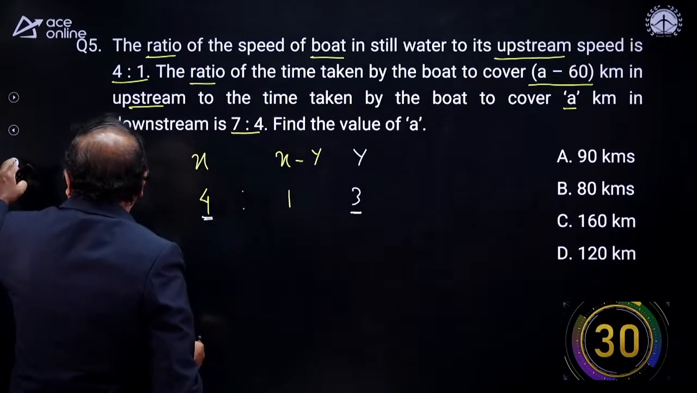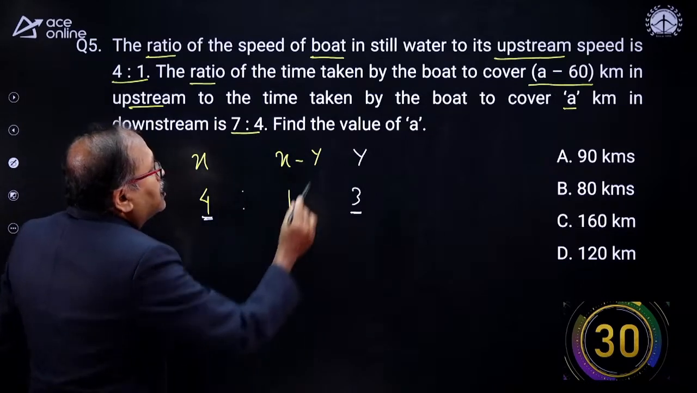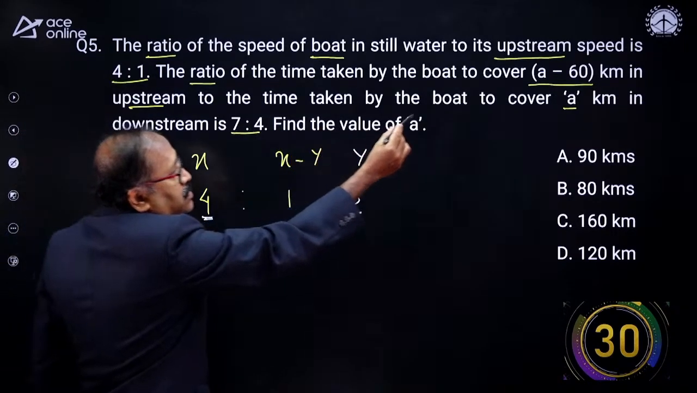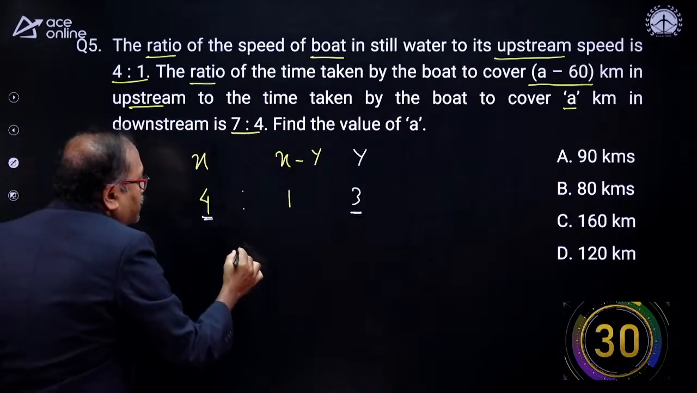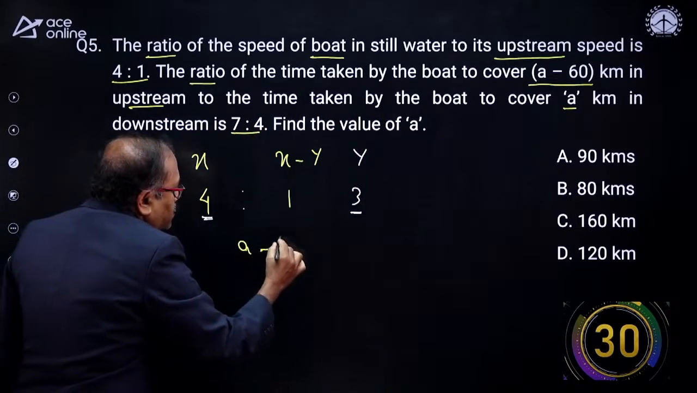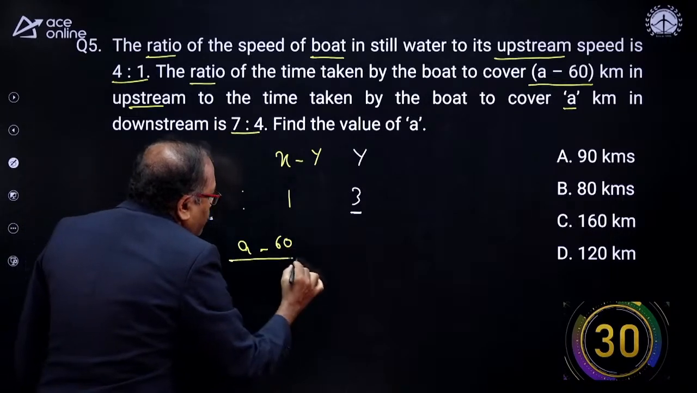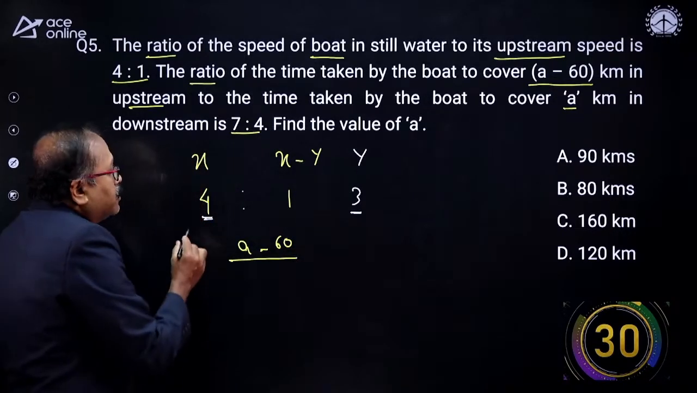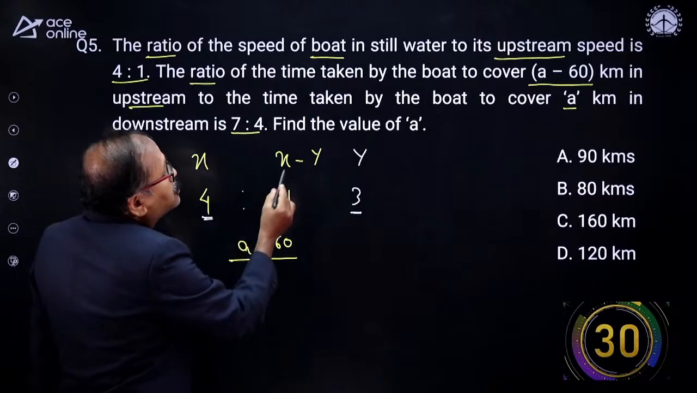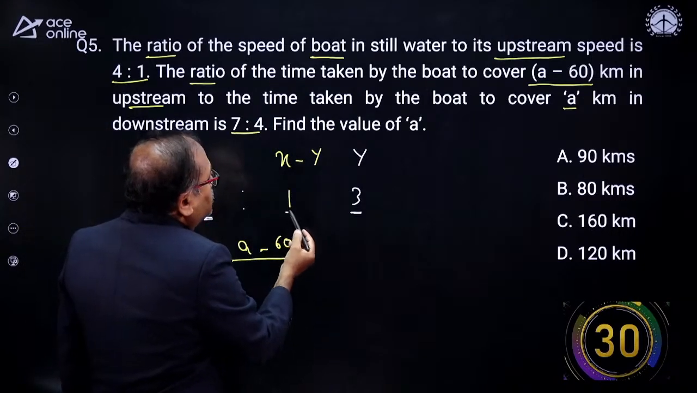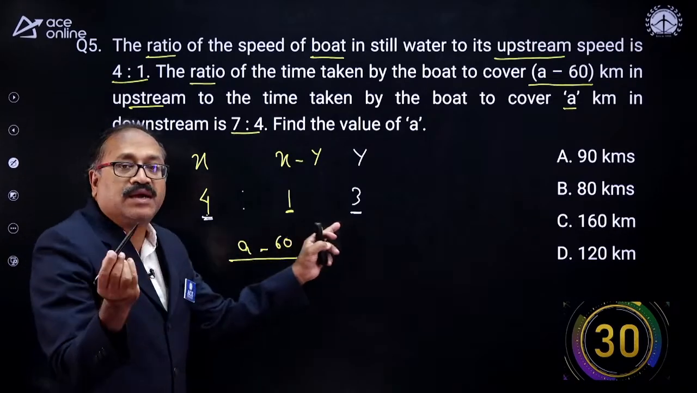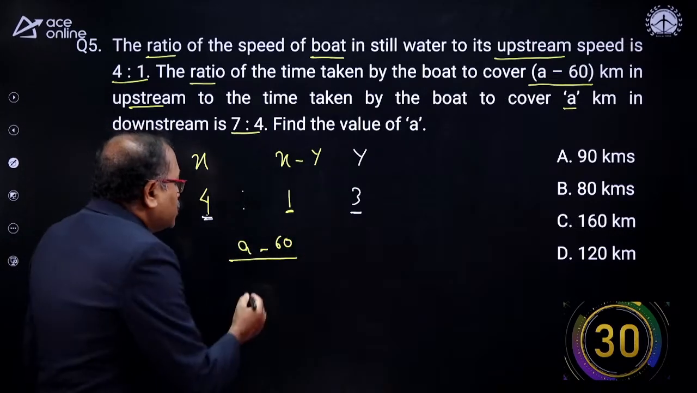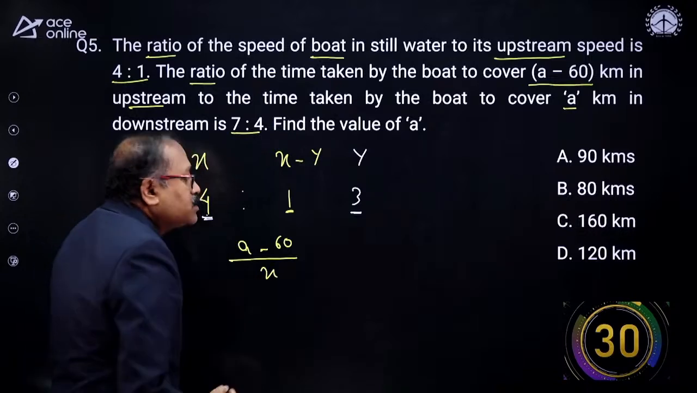That means given to us is here x 6 minus a minus 60 is upstream. Then a minus 60 upstream. What will be the upstream speed? The upstream speed is already given to us. That is, upstream is one part. I will consider this as 4x, this as x, and this as 3x.